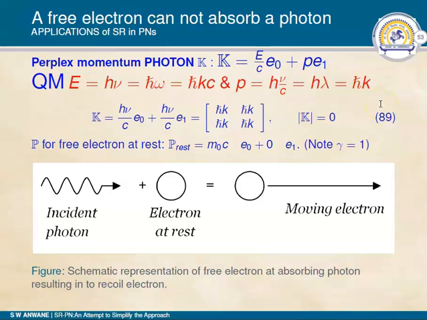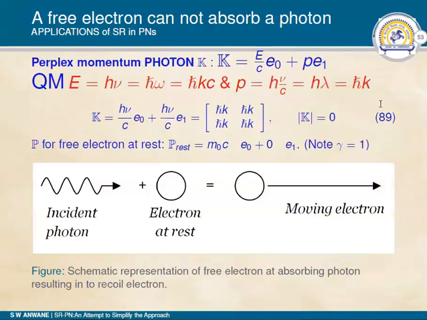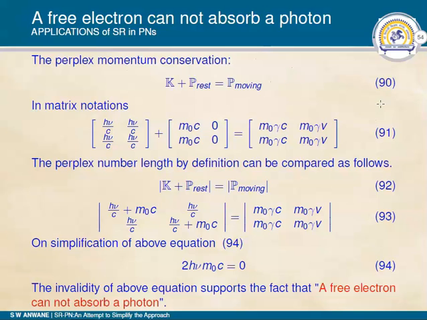When the photon is absorbed by the electron, as we claim as a hypothesis, we are left with a moving electron. And now I am interested in writing the perplex momentum for the moving electron.